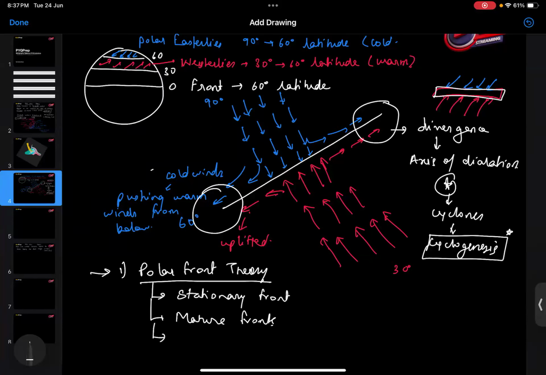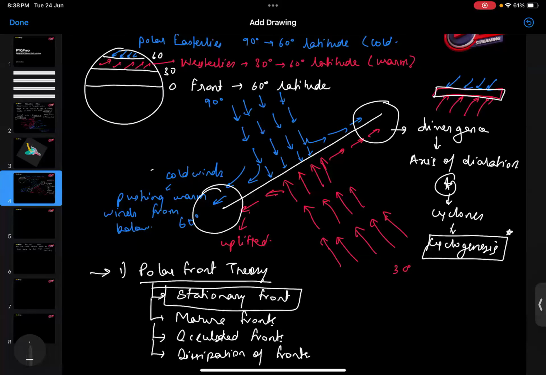After maturing, it results in occlusion, or occluded fronts. And later on, there is death of the cyclone through dissipation. The axis of dilation is formed under the stationary front and the mature front. So these two stages show how the axis of dilation forms.